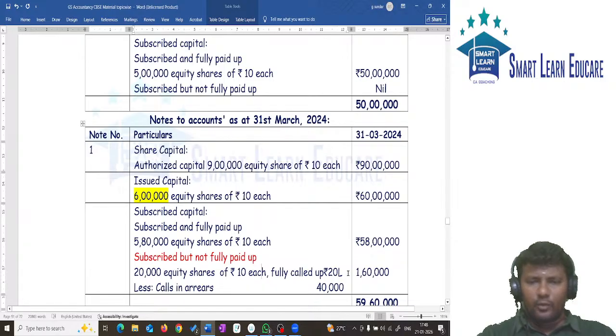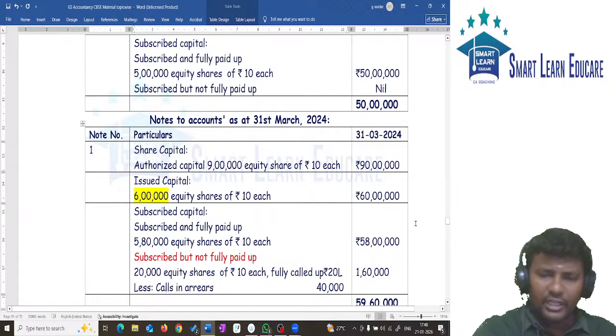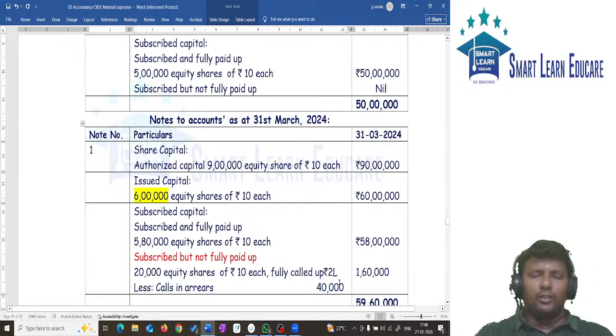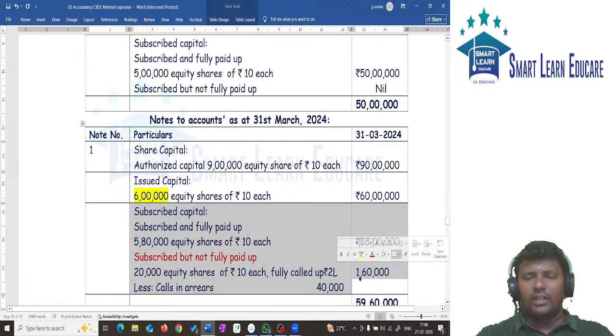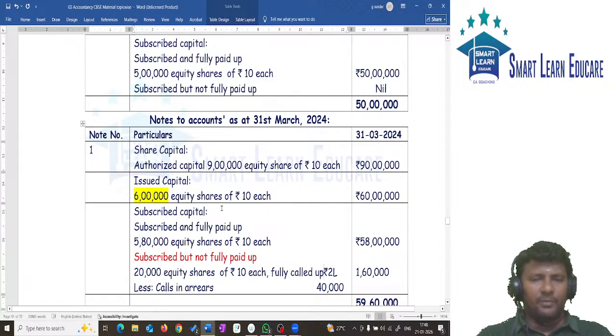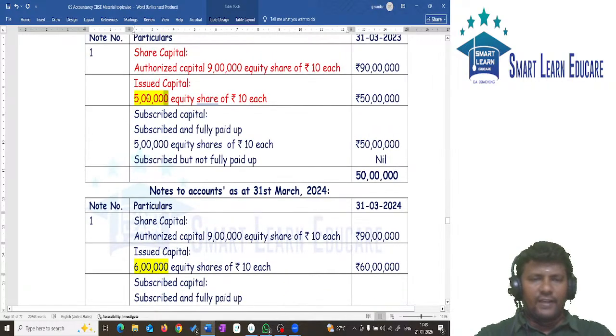நான் இங்க 20 னு போட்டேன். இது 2 lakh பா. இது 20 கிடையாது. 20,000 into 10 will give you 2 lakhs. Less calls in arrear, how much? Oh, sorry. Calls in arrear 40,000. அப்ப 2 lakh minus 40,000 will give you net amount of 1 lakh 60. I will repeat. Last year we have 5 lakh.